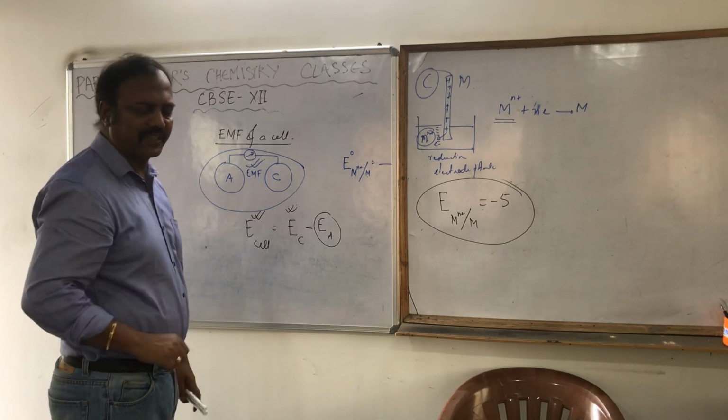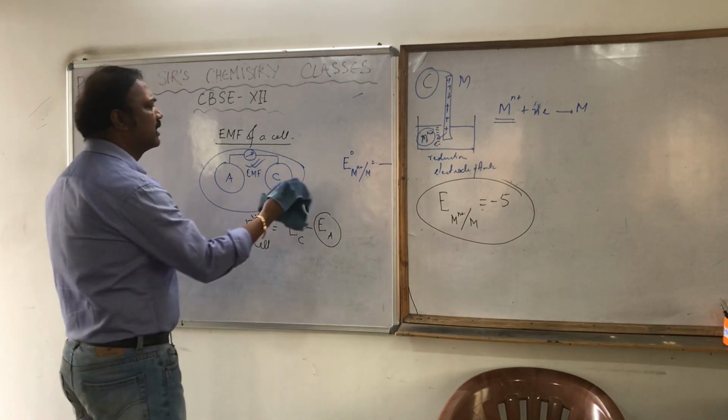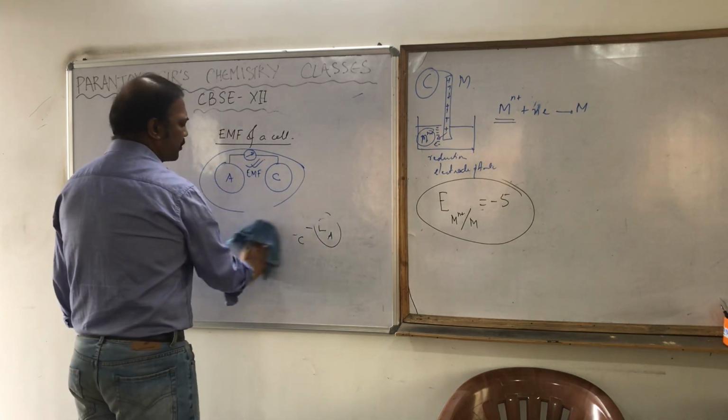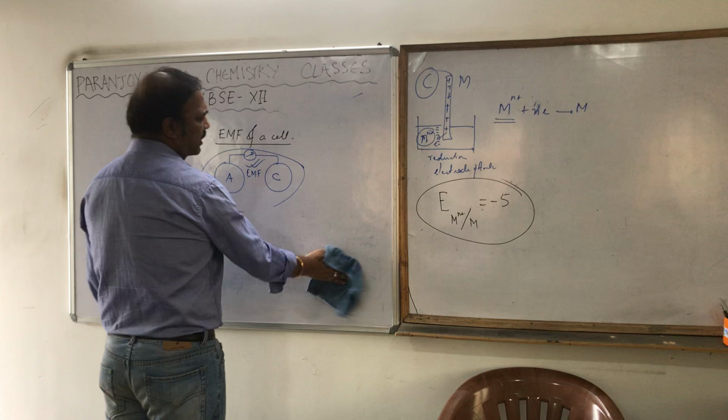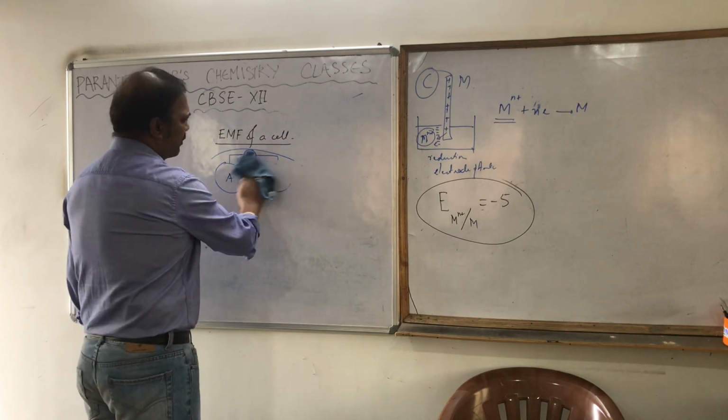But they are measured at standard condition to get that series. Standard condition means, again I am maintaining the standard condition: 25 degrees Celsius, 1 atmospheric pressure, and the concentration of the solution is 1 molar.